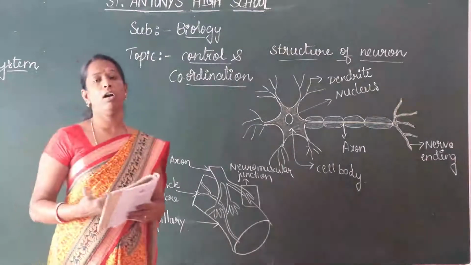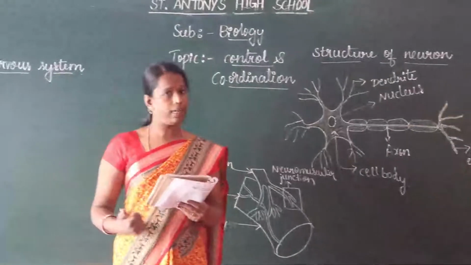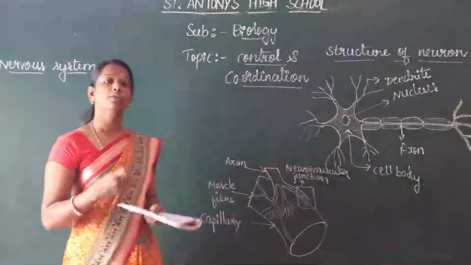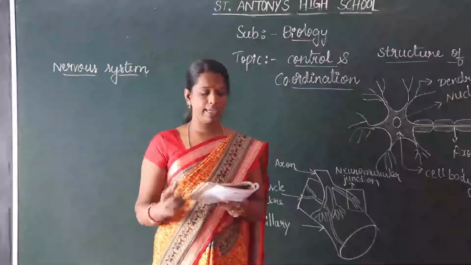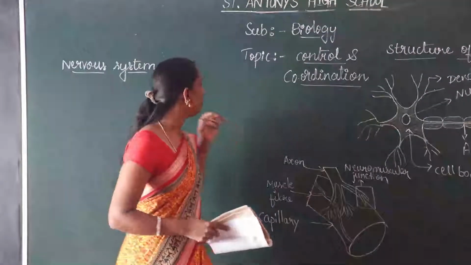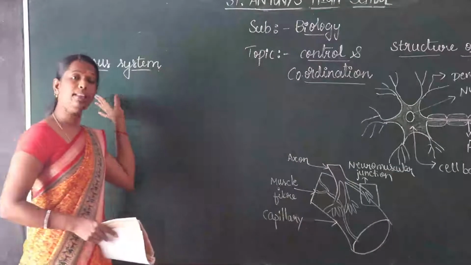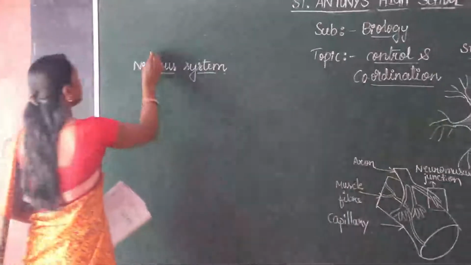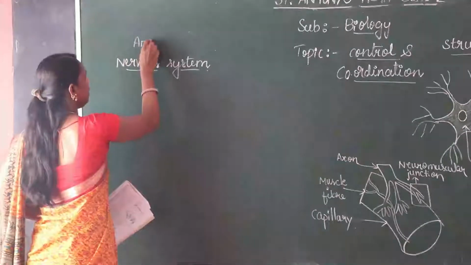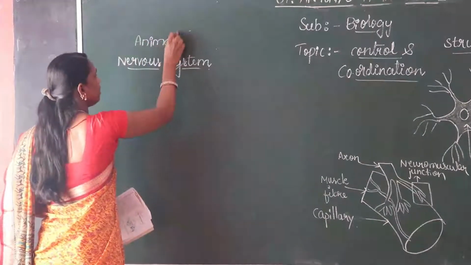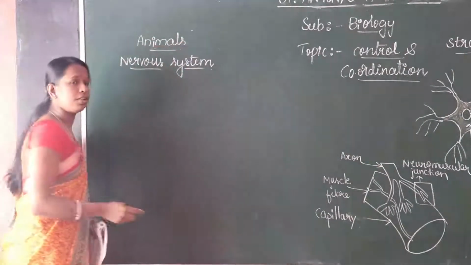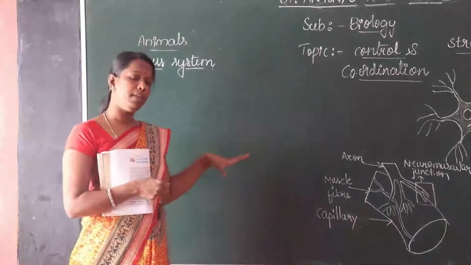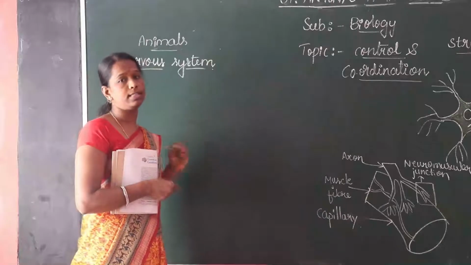Here, we touch a hot object and urgently take our hand back. Is it right? So these are examples of stimuli and response. These are controlled by the nervous system. In animals, today's class we discuss animal control and coordination. The nerves control these activities, which means the nerves control the sense organs.